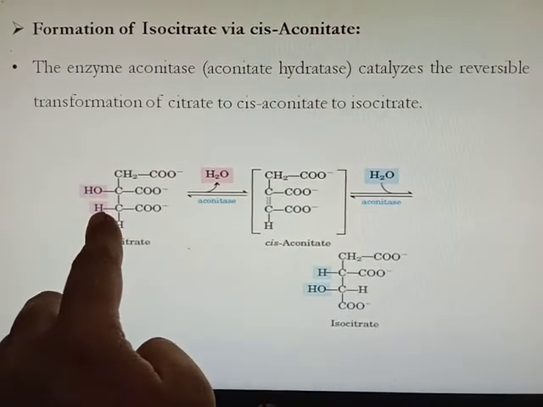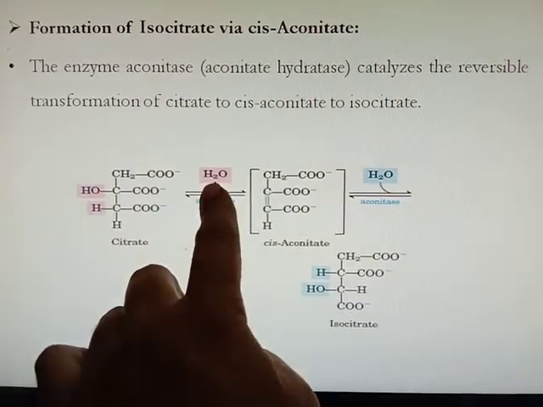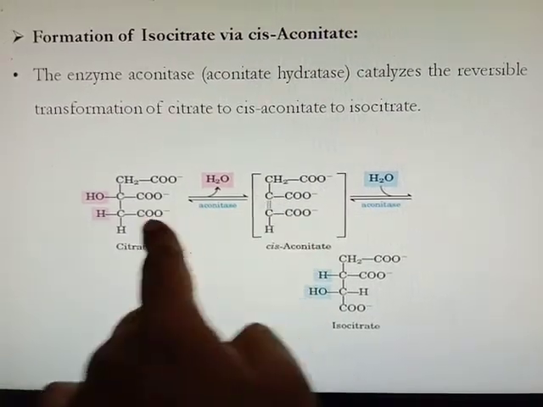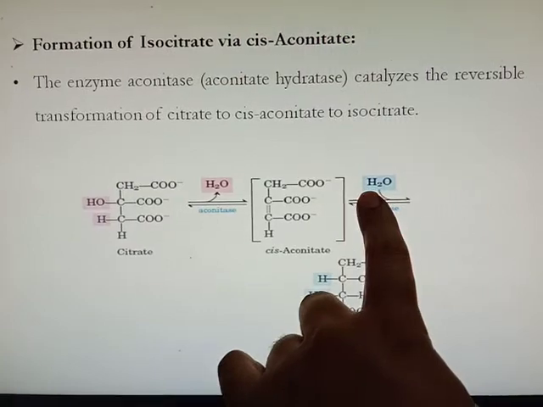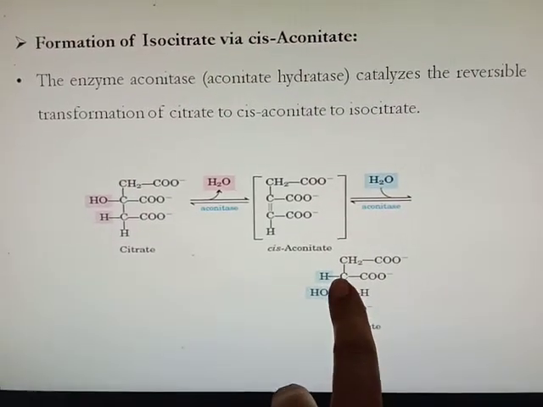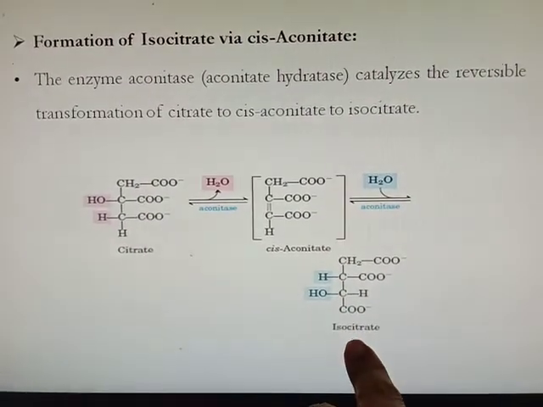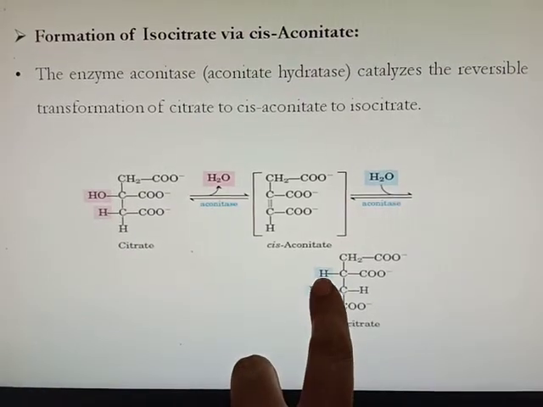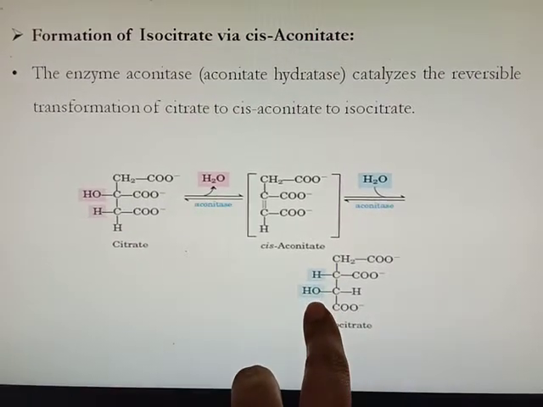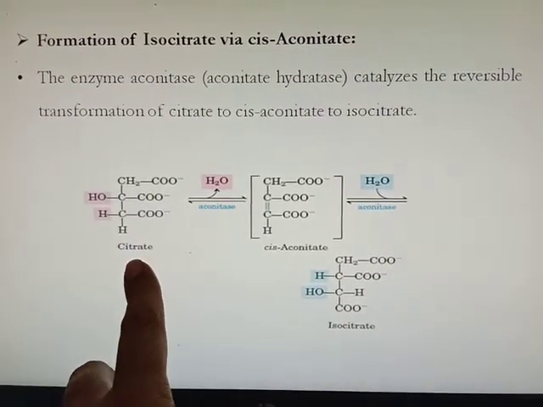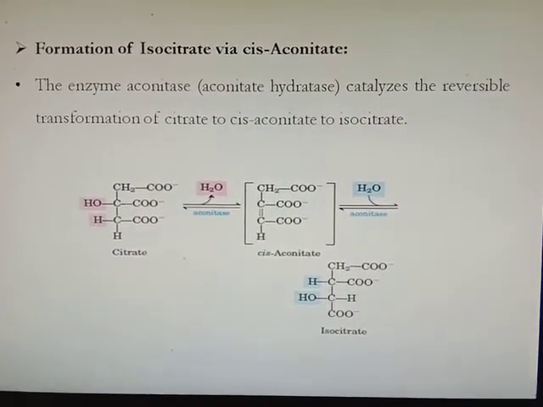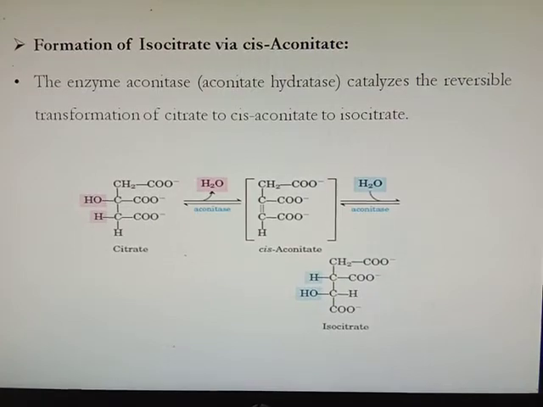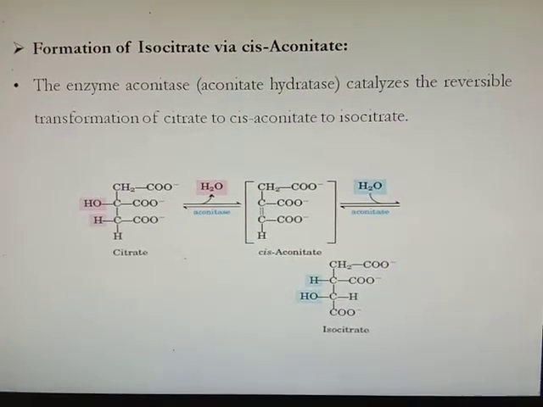This H from one carbon and OH from another is removed. Here you can see a water molecule is removed. Then hydration takes place, water is added, again hydrogen and hydroxyl group are added to form isocitrate, but the position of the hydrogen and hydroxyl group differs in isocitrate as compared to citrate. So in this step isocitrate is formed from citrate.